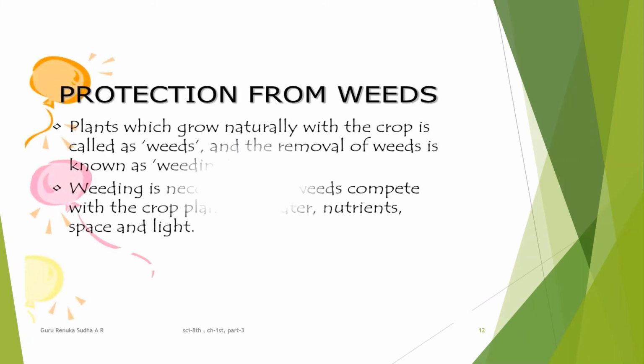So when we start to protect the crops from the weeds, we should know what weeds are. Plants which grow naturally with the crop are called weeds. And removal of weeds is known as weeding. So why do we have to remove the weeds from the land? Because weeding is very necessary, since weeds compete with the crop plants for water, nutrients, space and light.